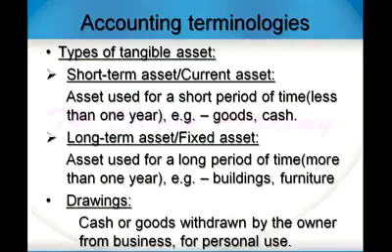There are two types of tangible assets: short term, which are also known as current assets, and long term, which are also called fixed assets. Short term or current assets are those assets which are used for a short period of time. It is usually less than 1 year. For example, goods and cash. Long term assets are those assets which are used for a long period of time. For example, more than 1 year. Building, furniture, these are long term assets of the business.